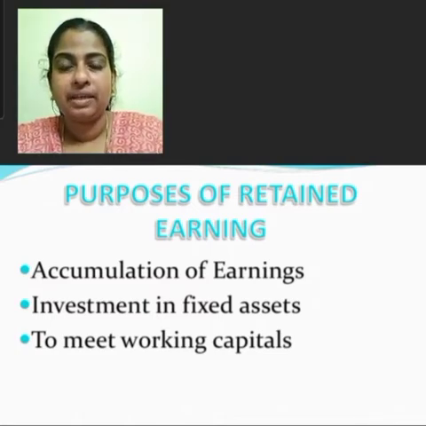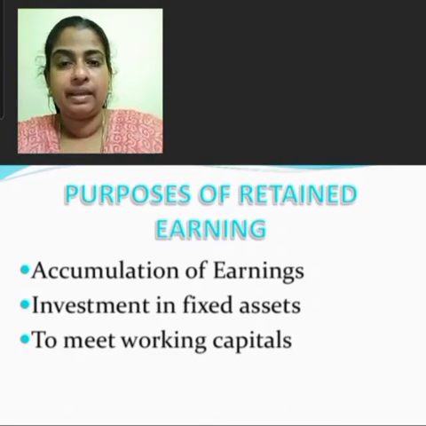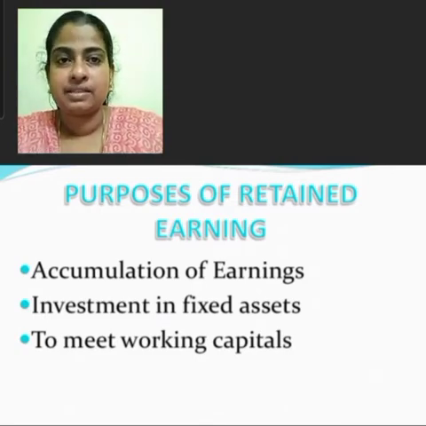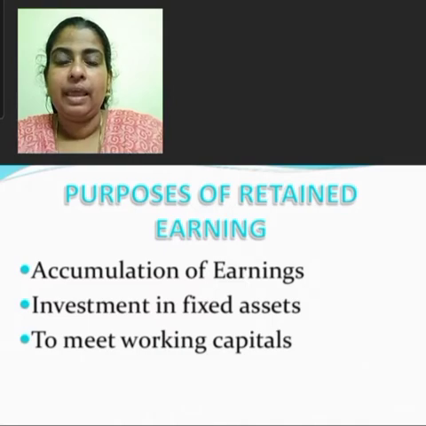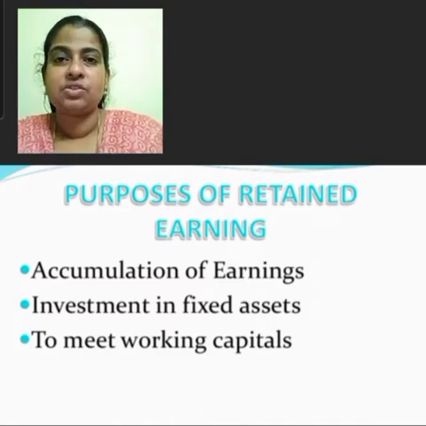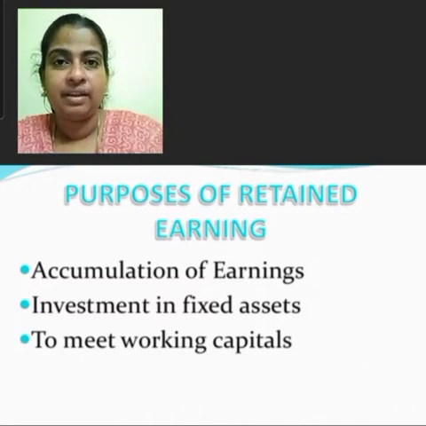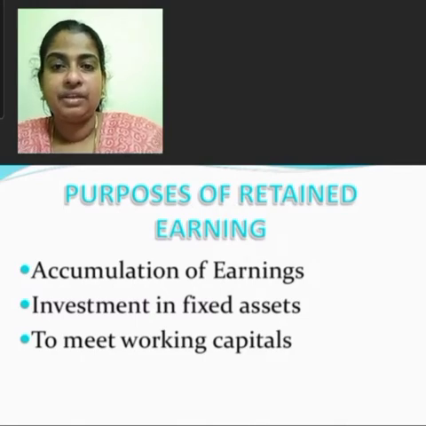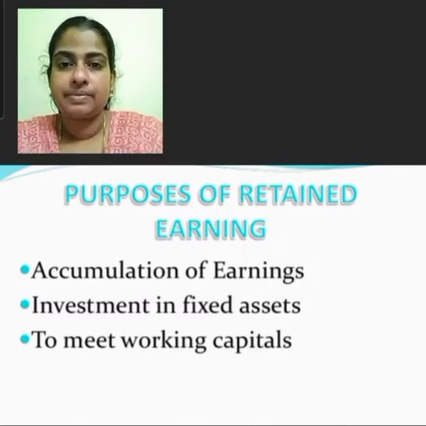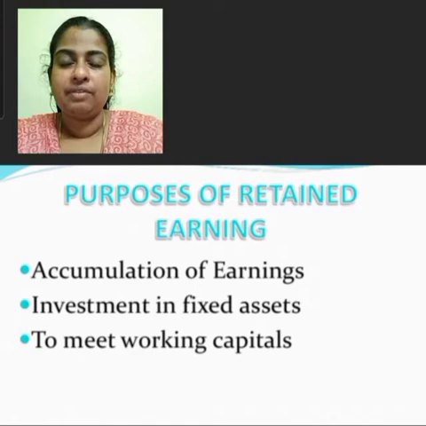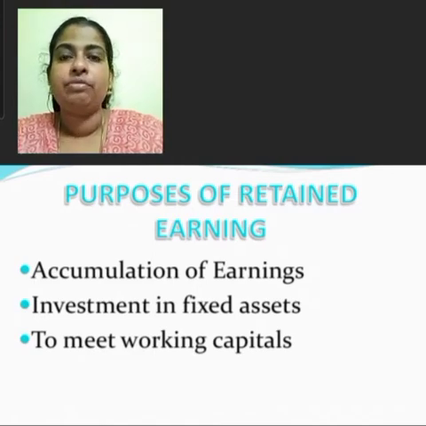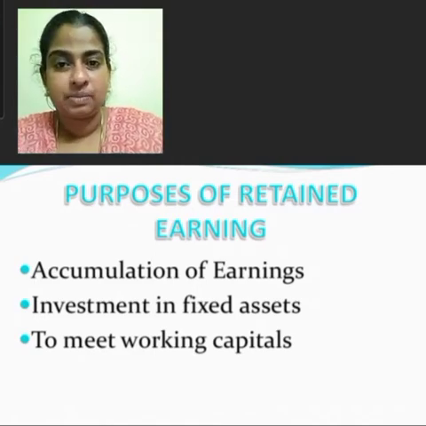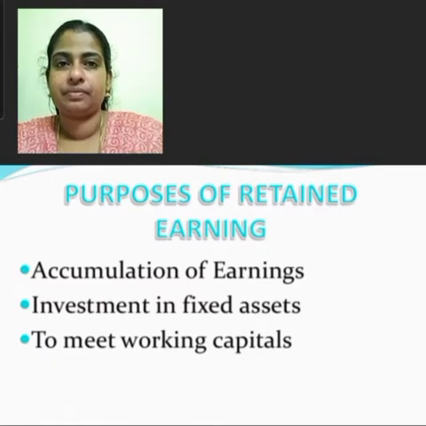Profits are usually retained in the form of general reserves. A part of the profit is transferred to the reserves every year. After a few years, it becomes a large amount which is then employed for modernization, expansion, etc.